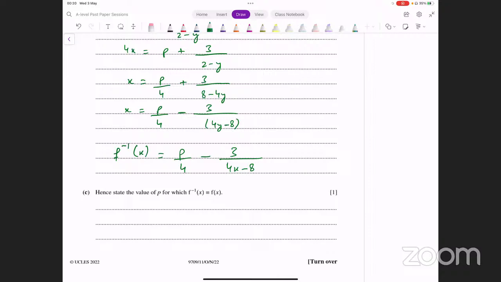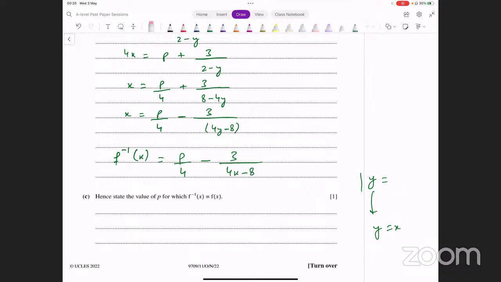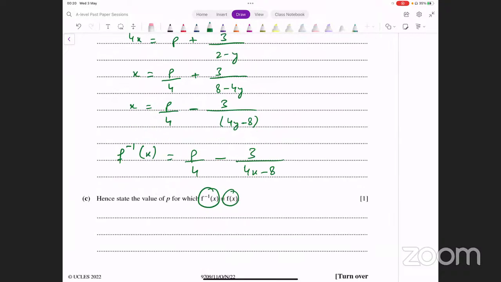Remember, आपके functions y equals x line में reflection होते हैं, function inverse y equals x line में reflection होते हैं. तो y equals x is the only function that you have जिसका inverse भी यही होता है, इसका inverse भी x ही होता है. ठीक है, तो अगर कोई function ऐसा है जिसमें f inverse of x और f of x दोनों ही same है, तो वो कौन सा function होना चाहिए? वो कौन सी equation होनी चाहिए? It should be y equal to x.